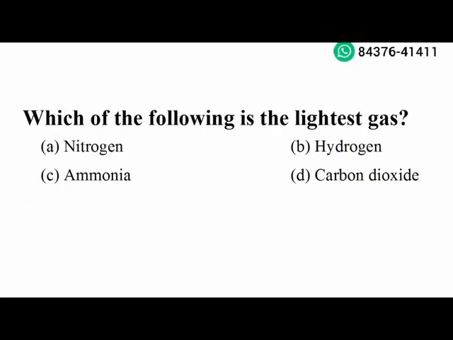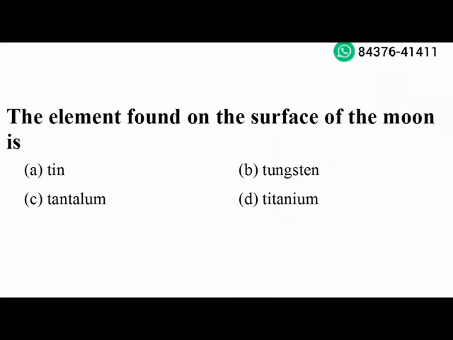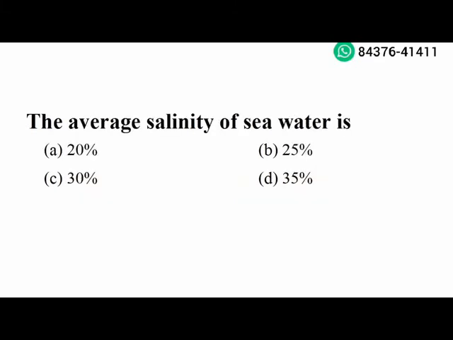Next question. Which of the following is the lightest gas? Hydrogen. Option B is the right answer. Next question. The element found on the surface of the moon is titanium. Option D is the right answer. Next question. The average salinity of sea water is 35%. Option D is the right answer.